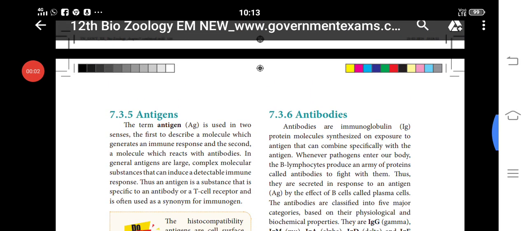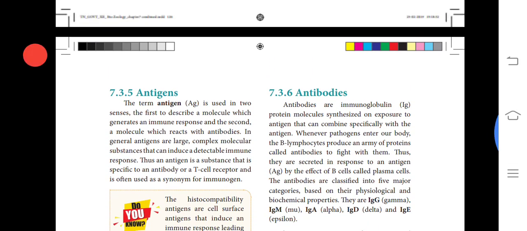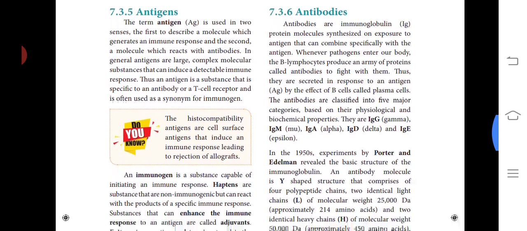Now we are discussing antigens. The term antigen is used in two senses. The first is to describe a molecule which generates an immune response, and the second is a molecule which reacts with the antibodies. In general, antigens are large, complex molecular substances that can induce a detectable immune response. Thus, an antigen is a substance that is specific to an antibody or its cell receptor and is often used as a synonym for immunogen.